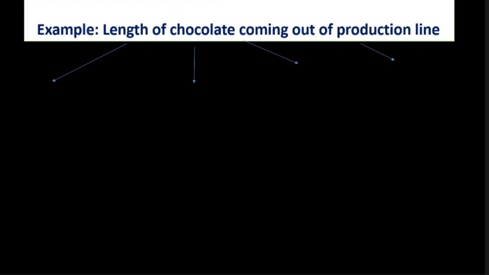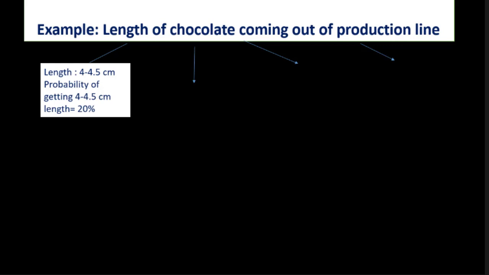Now similarly, let us see an example of continuous probability distribution. If we want to calculate the probability of different lengths of chocolate coming out of the production line: if the length of the chocolate is 4 to 4.5 centimeter, the probability of getting that length is 20%.